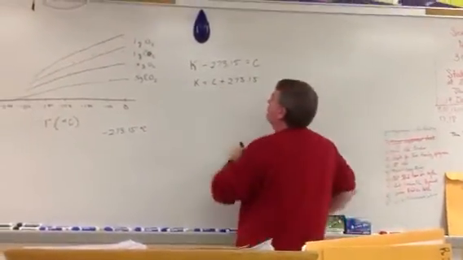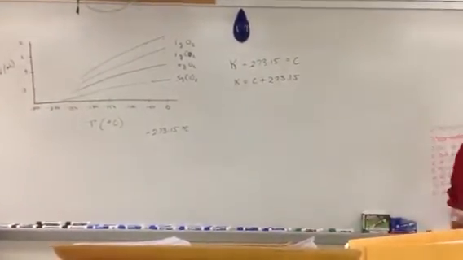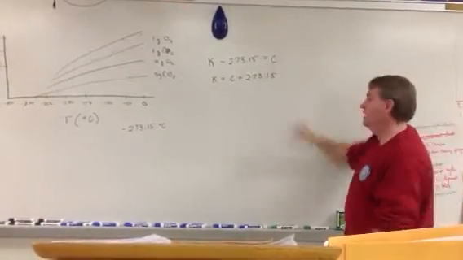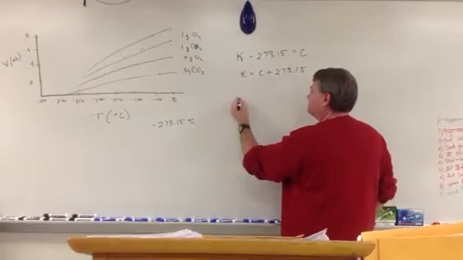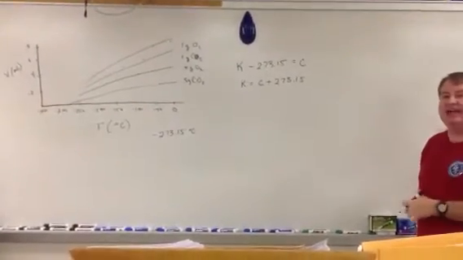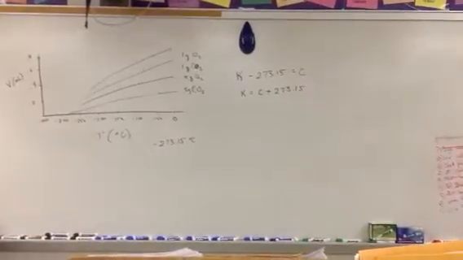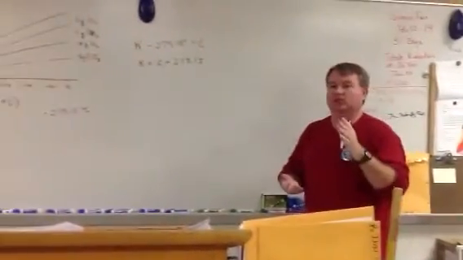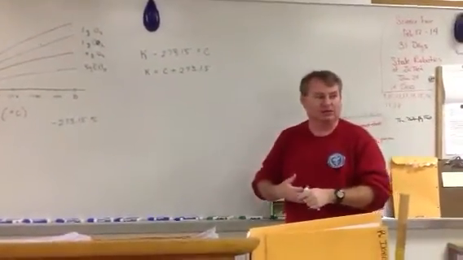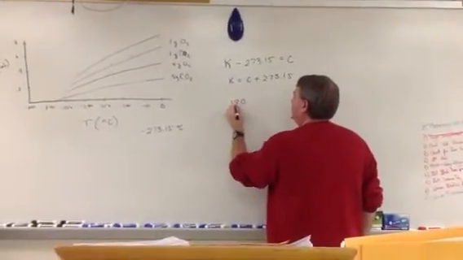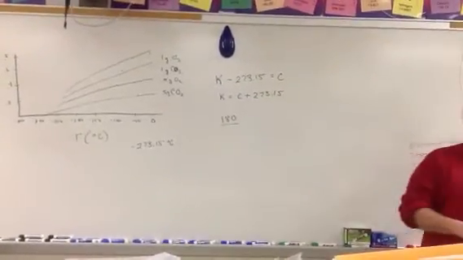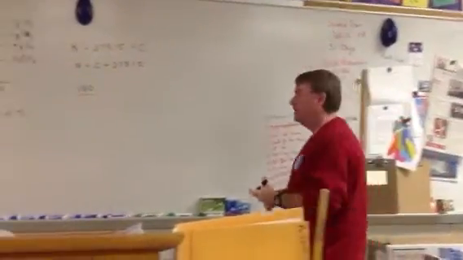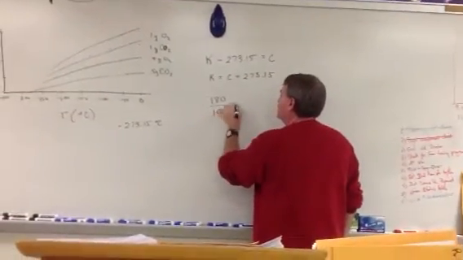All right, now let's look at the relationship between Celsius and Fahrenheit. We just came up with the two equations to convert between Celsius and Kelvin. There are 180 intervals between the freezing point and the boiling point on the Fahrenheit scale. So between 32 and 212, 212 minus 32, you get 180 intervals. On the Celsius scale, the freezing point for water is 0 and the boiling point is 100. So there are 100 intervals on the Celsius scale.